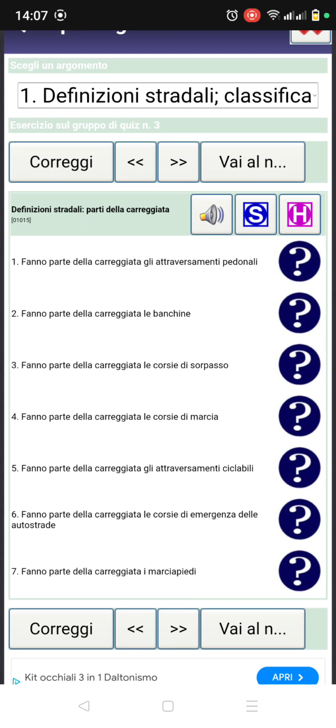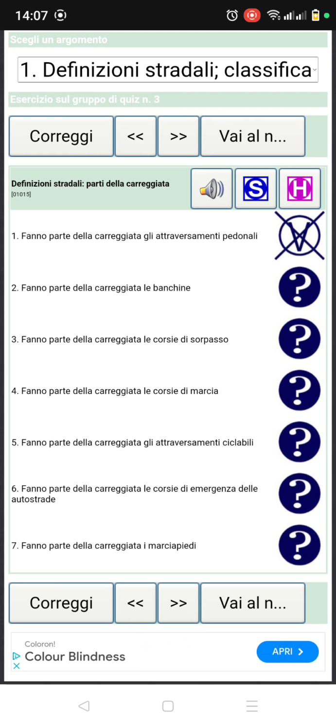So we have another question on the same carreggiata. Let's take the first question. Fanno parte della carreggiata l'attraversamento pedonale. So they say part of the carriageway is the zebra crossing, which is the pedestrian crossing. Yes, it's very true, because the zebra crossing is drawn inside the carreggiata, and it's true.